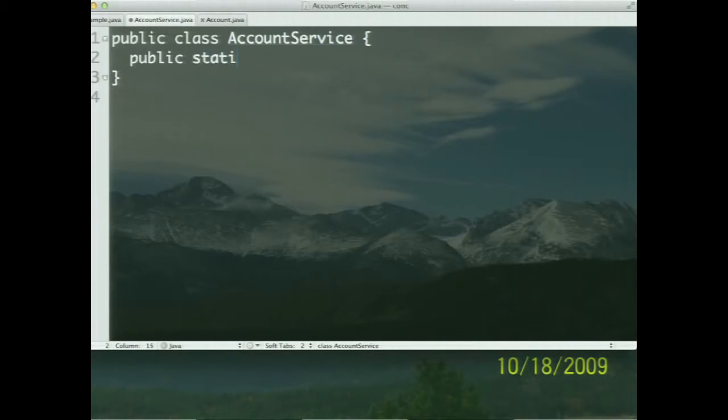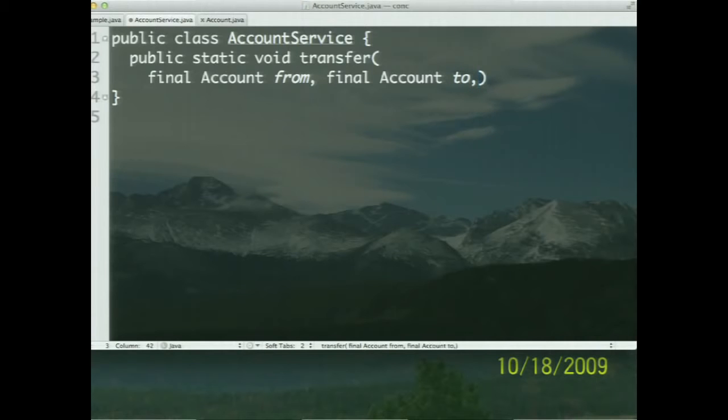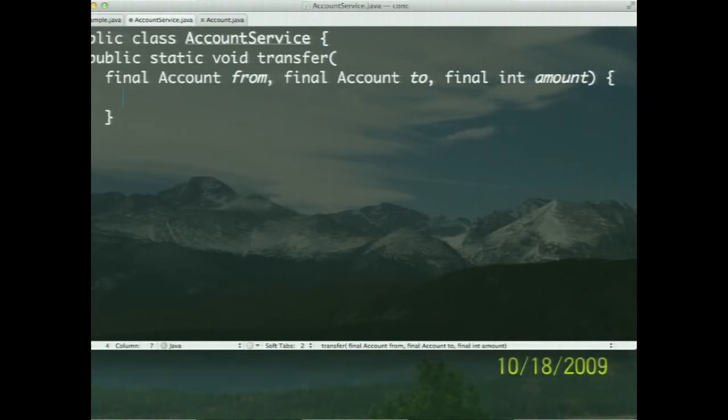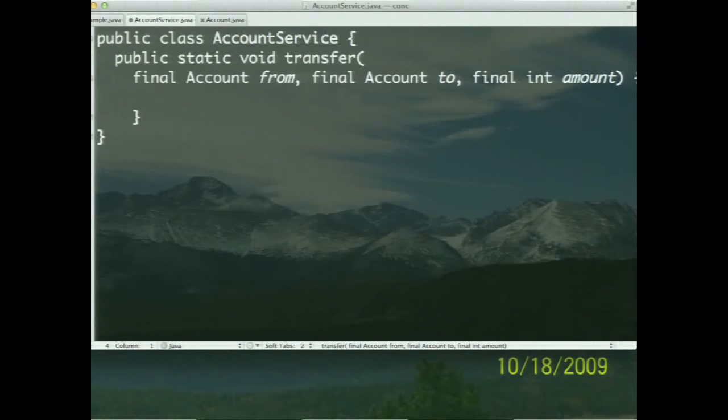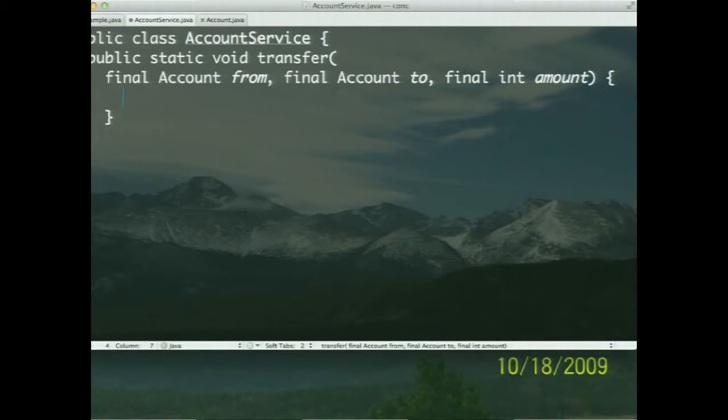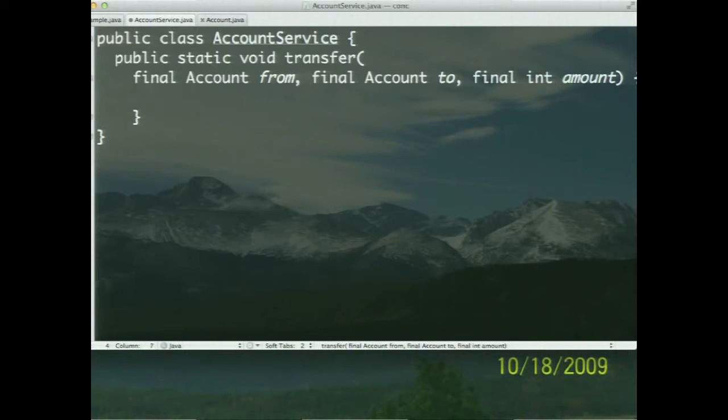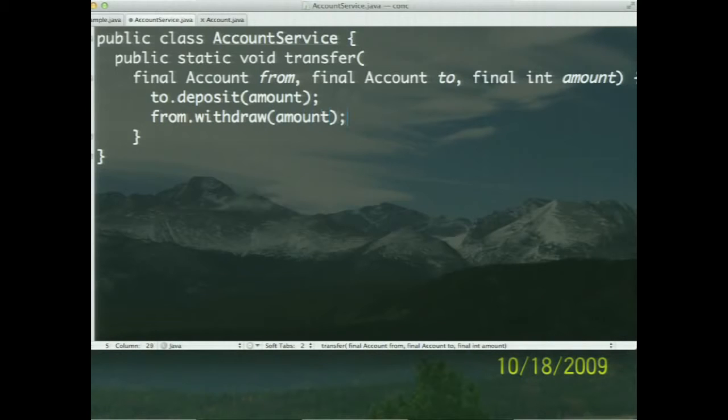So public static void, and I'm going to say transfer. Where do I transfer from? Well, I'm going to say final, and this is going to be an account from, and I want to transfer this to some account, so we'll call it final account to. And of course, we've got to tell it what to transfer, and that's the amount I want to transfer. So right there is the transfer method. Of course, we have to implement the transfer method, don't we? How do I implement it? Well, let's give this a try. How about saying to.deposit, using the deposit method that we already have, and then from.withdraw, and I'm going to specify the amount I want to withdraw.